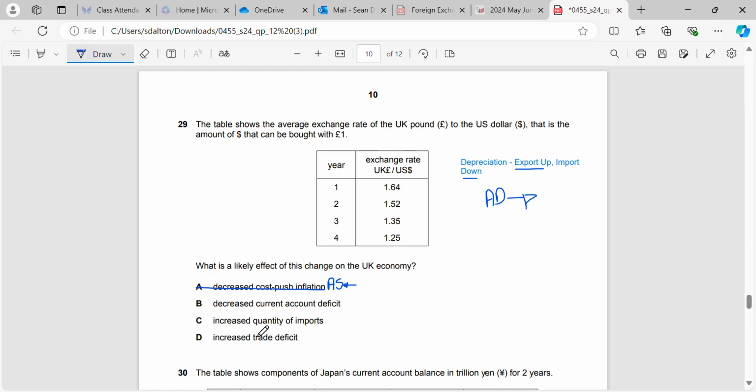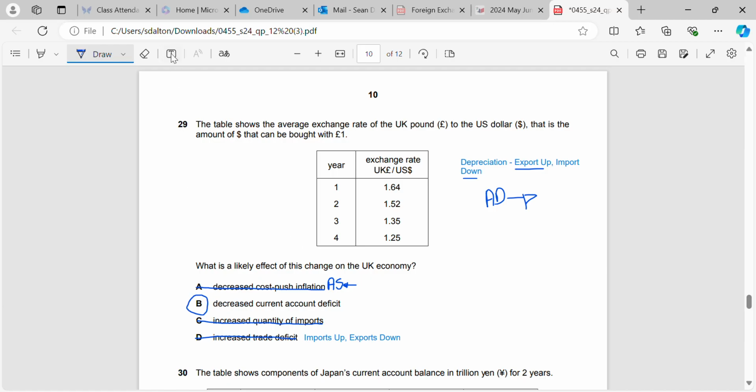Okay. Will it increase a trade deficit? No. Increasing a trade deficit would mean that imports go up and exports go down, because our trade deficit would be getting worse. And we can see here, when we identify it's a depreciation, that's the opposite effect of what would happen. Therefore, increased quantity of imports, so more imports, is also wrong, we'd have fewer imports, but we would be able to decrease the current account deficit.